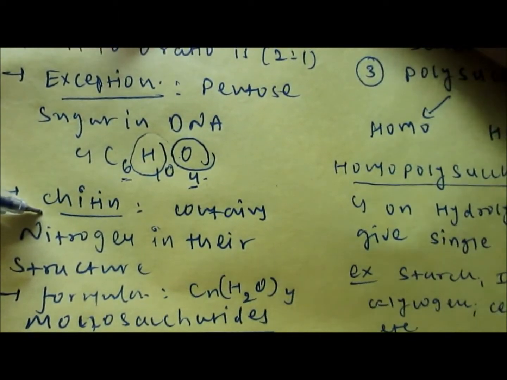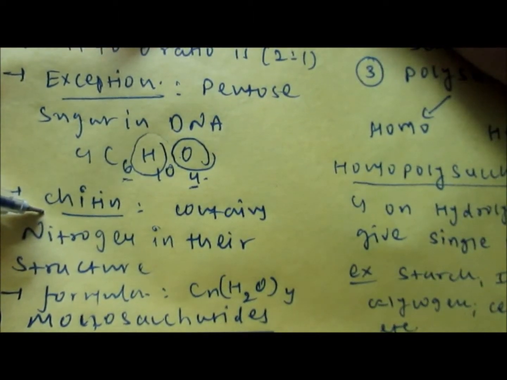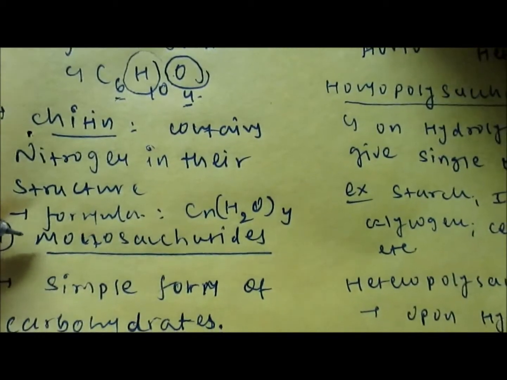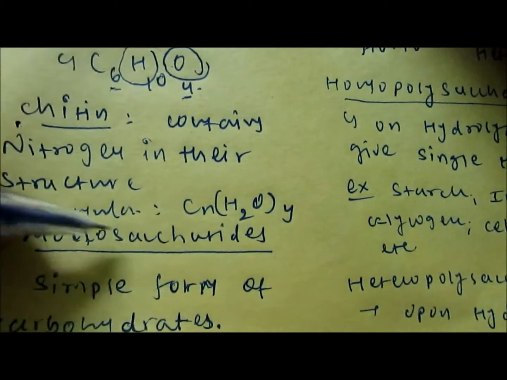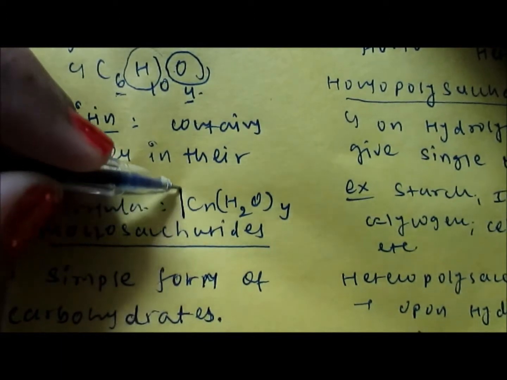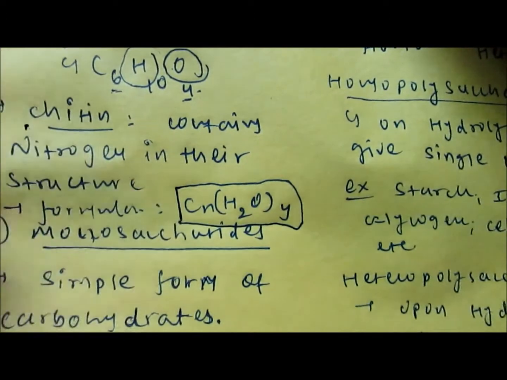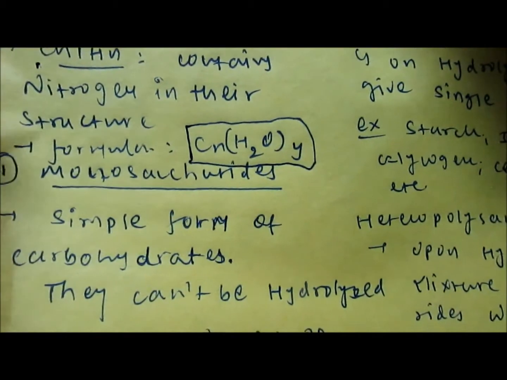Chitin contains another, fourth moiety, nitrogen. So in the structure of chitin there are 4 moieties present: carbon, hydrogen, oxygen as well as nitrogen. So the general formula of carbohydrate is denoted as CnH2nOn. Okay.